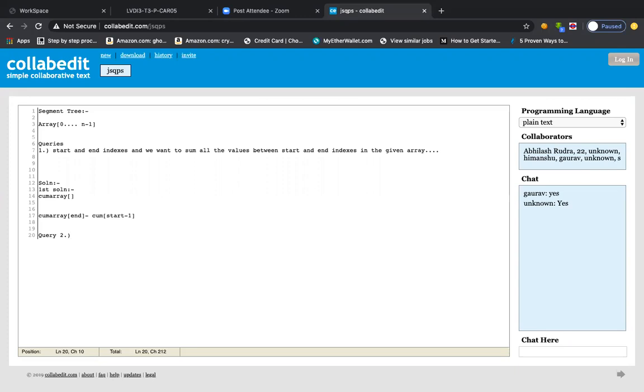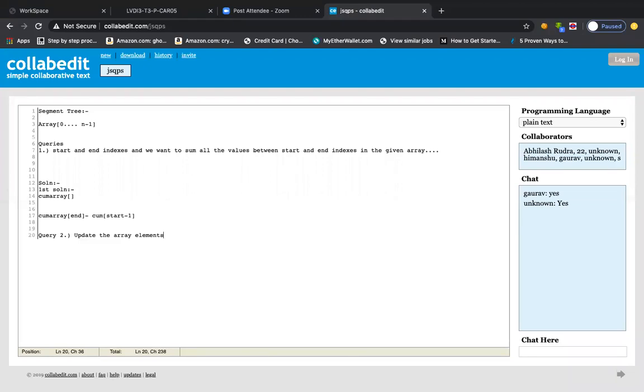So update the array elements. Update the array, not indexes actually, array elements. This is a query of kind 2. So what I mean is that two types of queries are given. The first query type: you will be provided two indexes, start and end, and you need to return the sum of all the elements between the start and end. And the second query is that you need to update the element.